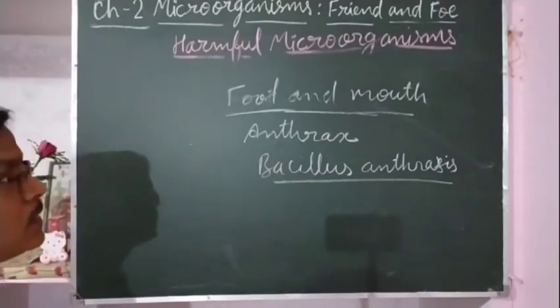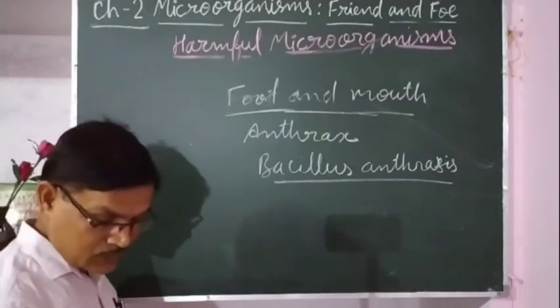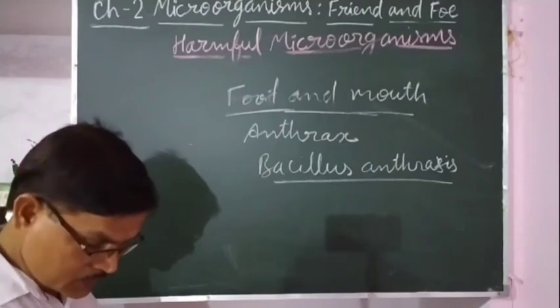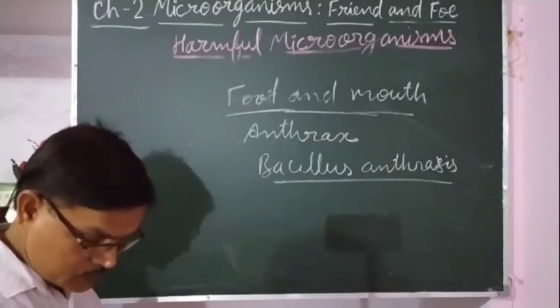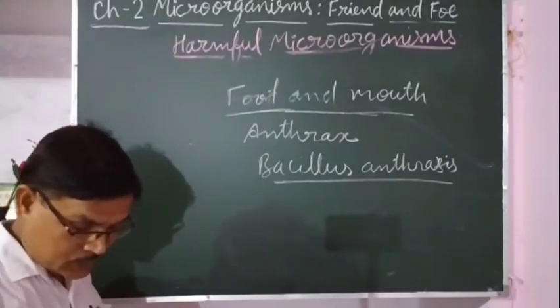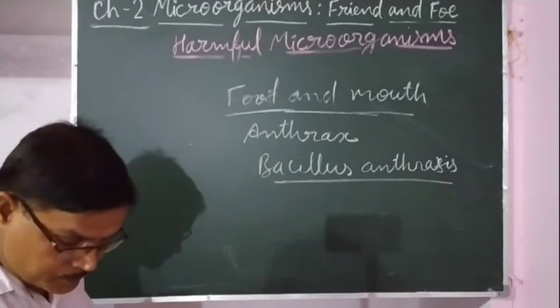Saliva comes out from the mouth of the animal, but the animal is not able to eat the eatables, whatever food is there, fodder. So the animal does not eat fodder, and saliva comes from its mouth.